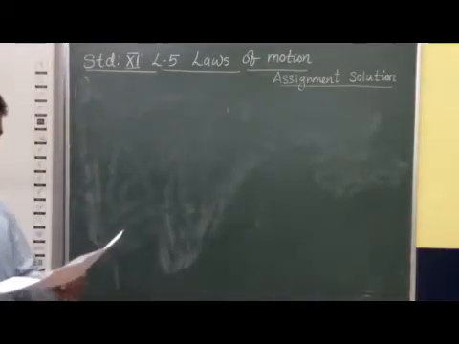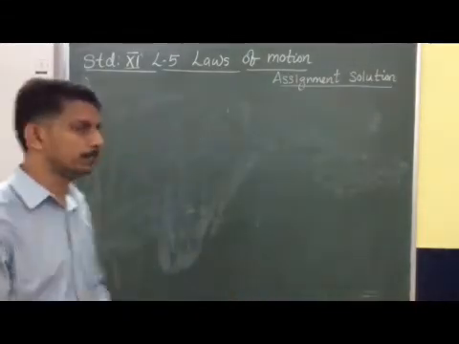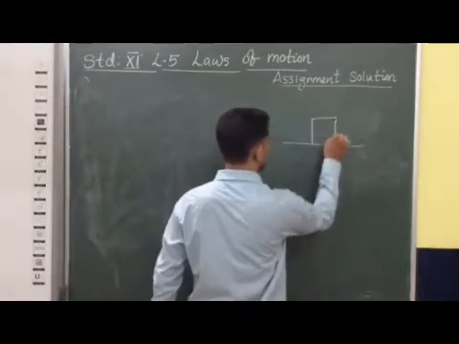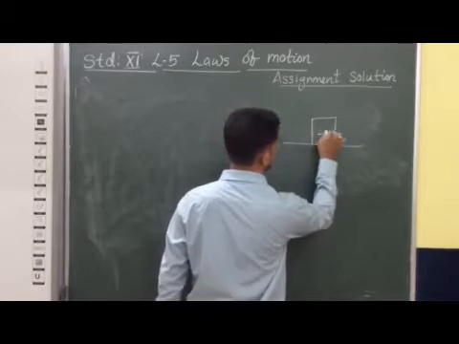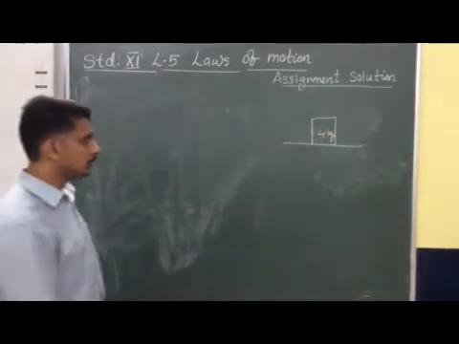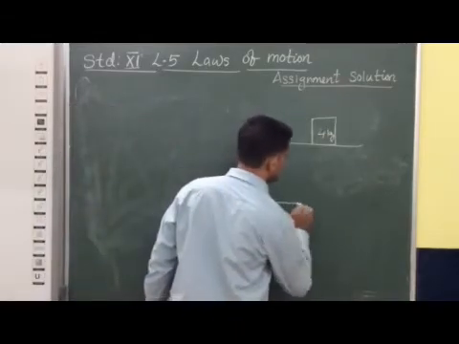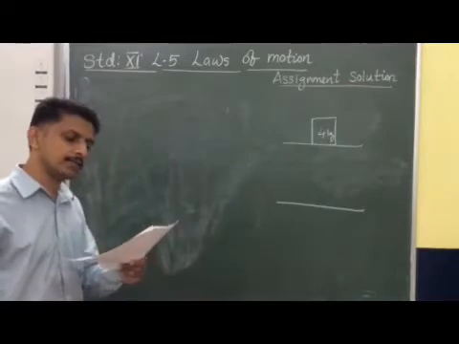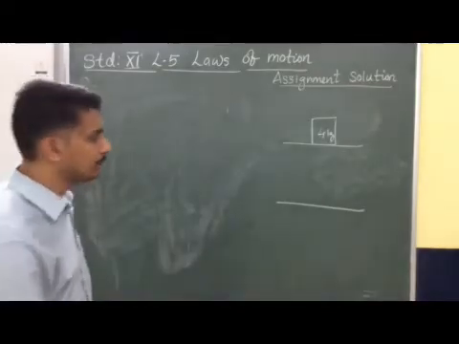So a mass of 4 kilogram rests on a horizontal plane initially. Now the surface is gradually inclined. You can see that the plane is gradually inclined until an angle of 15 degree.